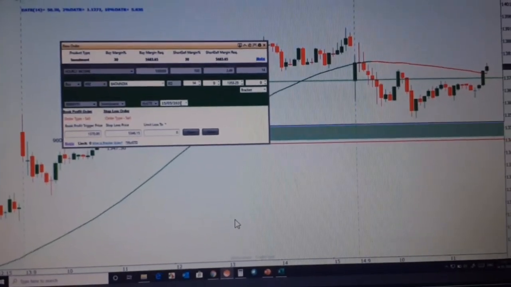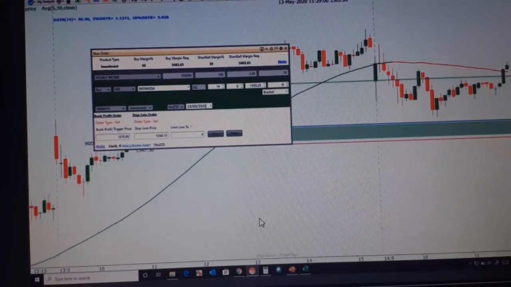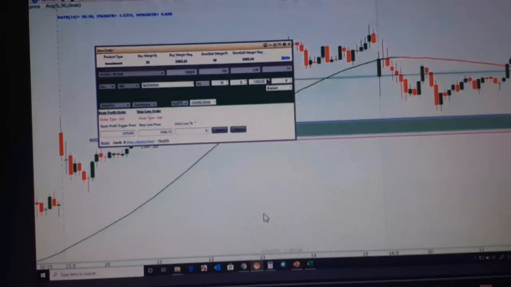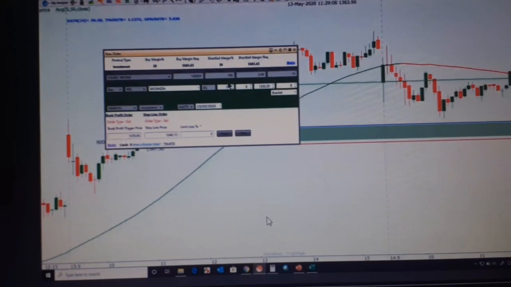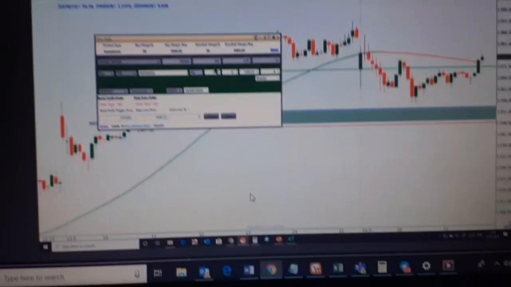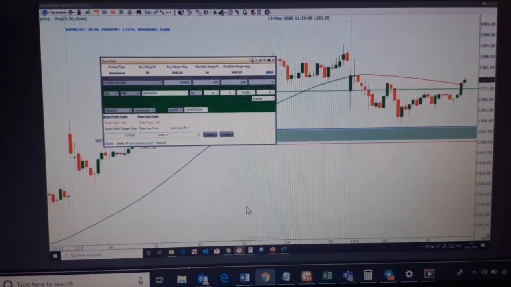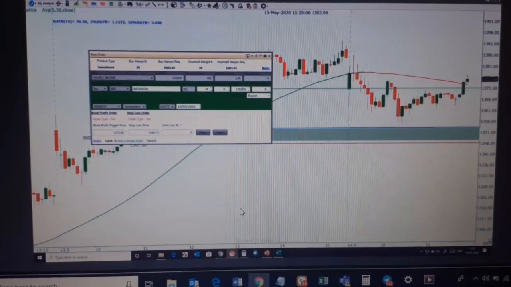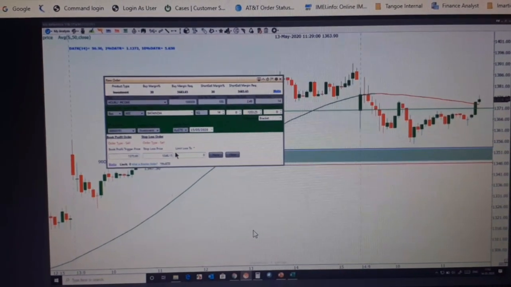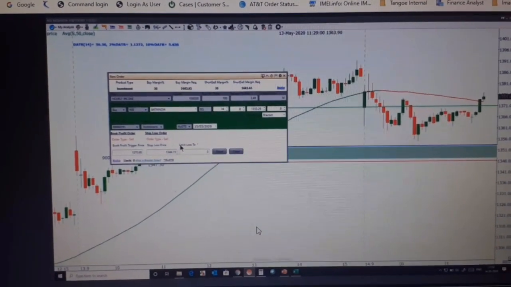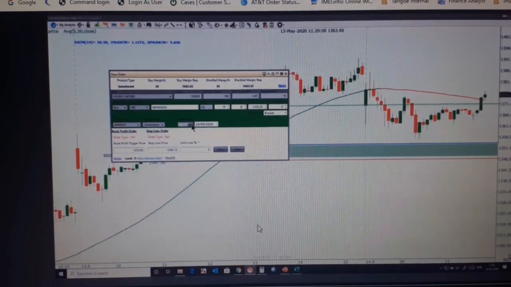But you cannot modify your quantity or your entry price once the trade has been executed. You can modify your target price, your stop loss price, and your GTD. That's what you can modify.